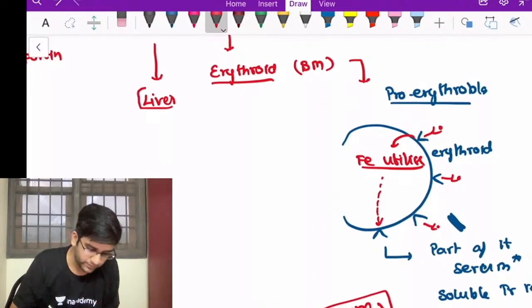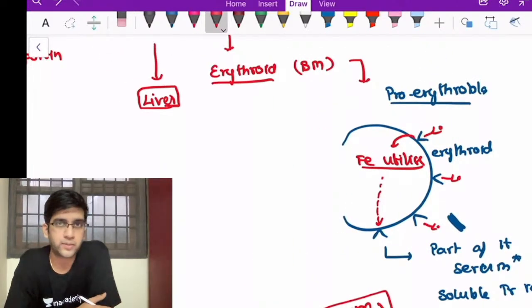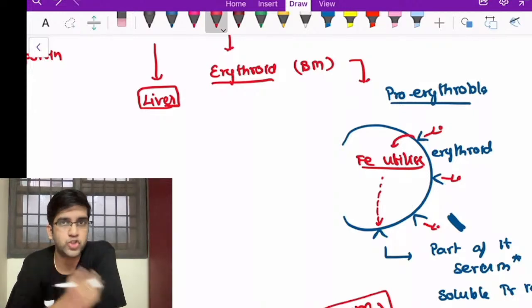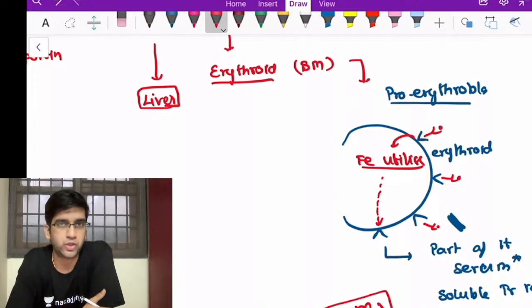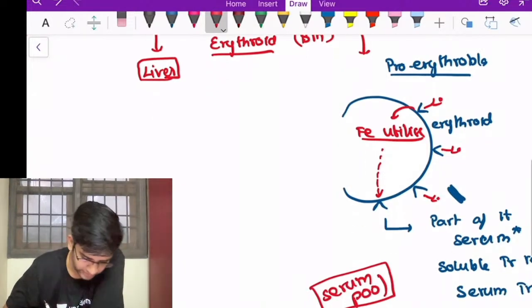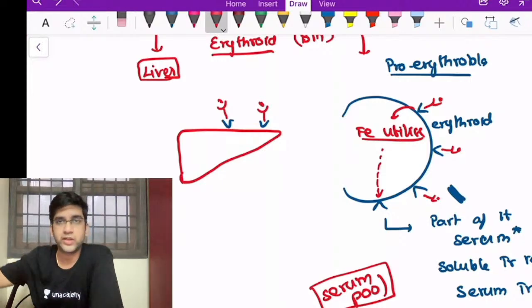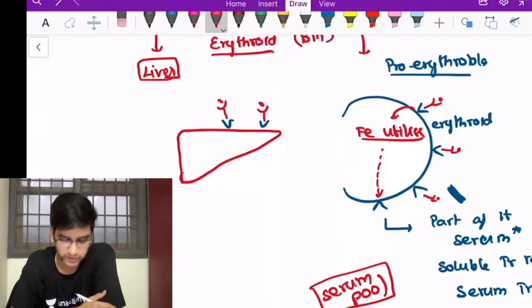As I said already, my liver also is a major component of transferrin receptor. Why do I need transferrin receptors in the liver, and how am I going to use it for my metabolism of iron, to regulate the iron metabolism? Fine. So let's assume my liver has transferrin receptors. The same way, some of the transferrin comes and binds here. Fine. It's not the same equivalent amount of what binds to the erythroid. A little bit about that.